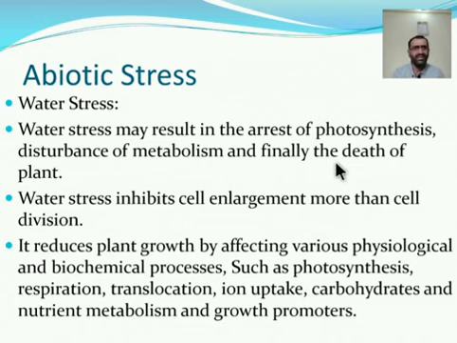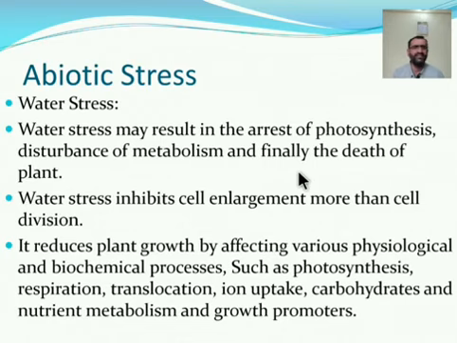Water inside the plant body: when there is a lesser amount of water in the plant body cells, that stress occurs, and due to that it directly inhibits the cell enlargement of the plant more than cell division. Cell enlargement is one of the most important things in cell development. There are three steps: cell maturation, cell enlargement and cell division.